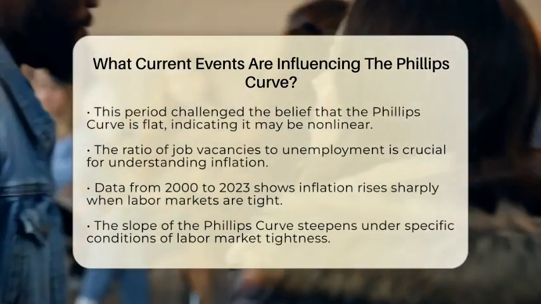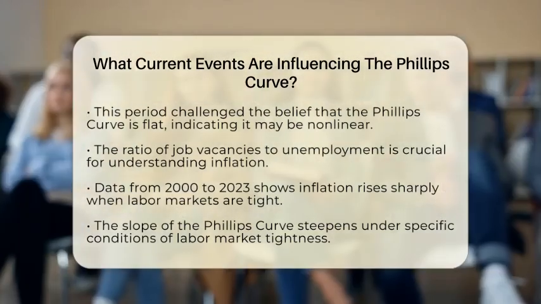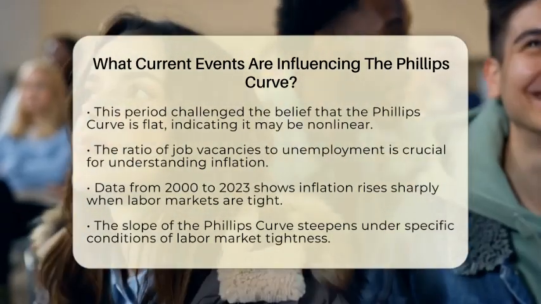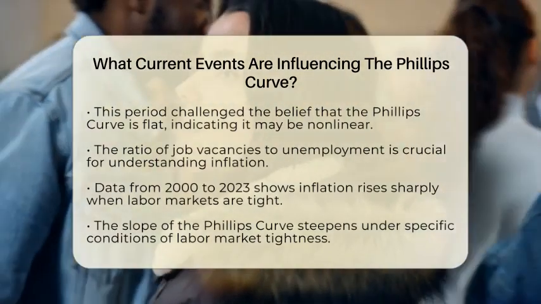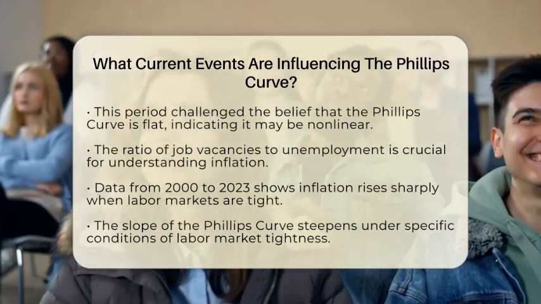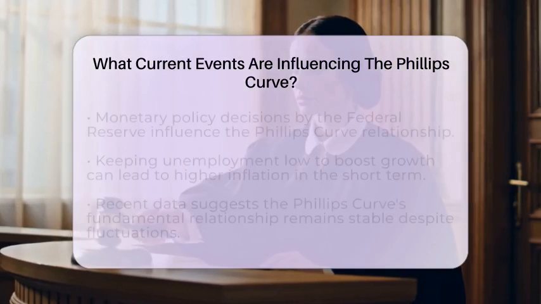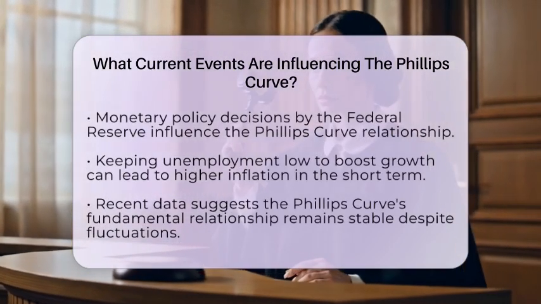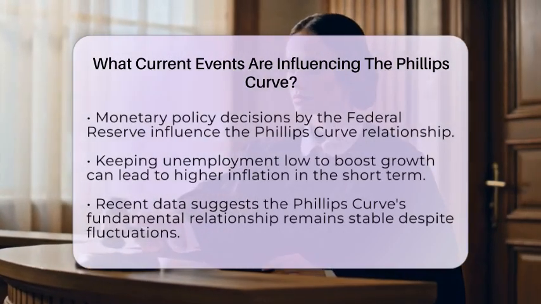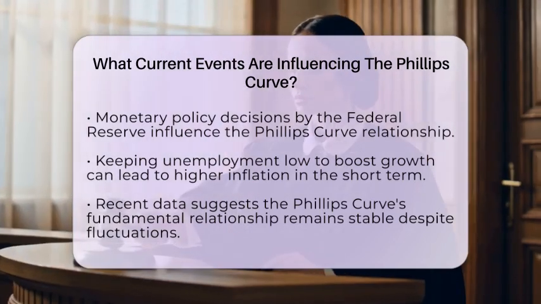Monetary policy decisions also play a role in influencing the Phillips curve. The Federal Reserve's approach to managing economic growth and inflation can significantly impact this relationship. Allowing unemployment to remain very low to boost growth can lead to higher inflation in the short term. This aligns with forward-looking Phillips curve models. If businesses and consumers expect inflation to rise due to tight labor markets, inflation can indeed accelerate.